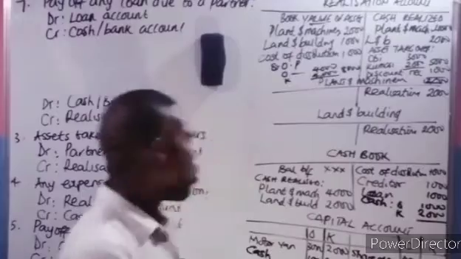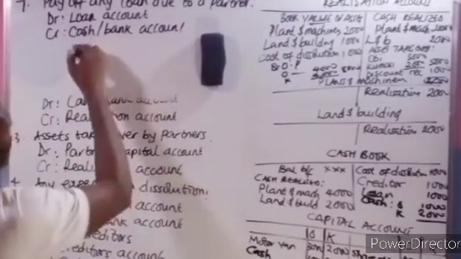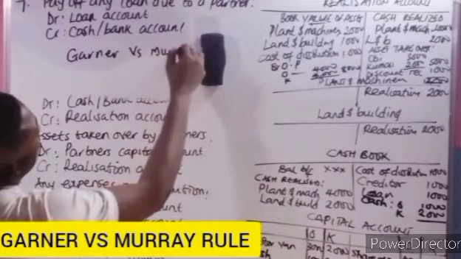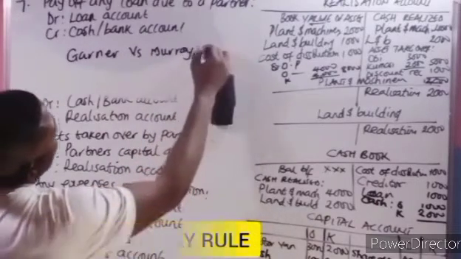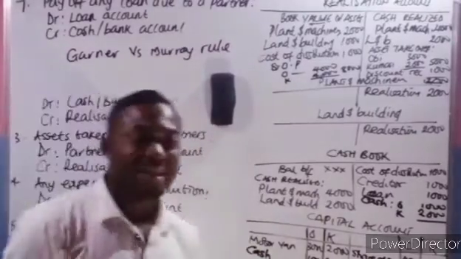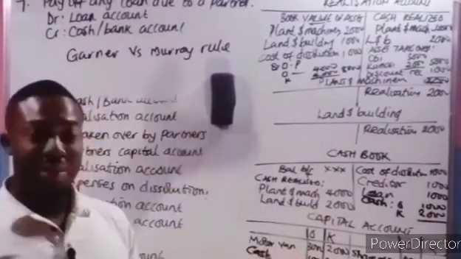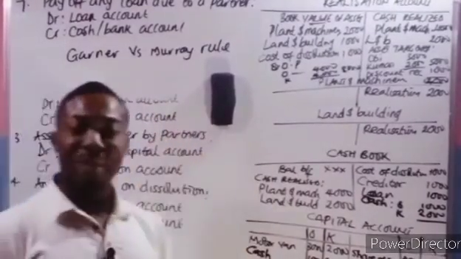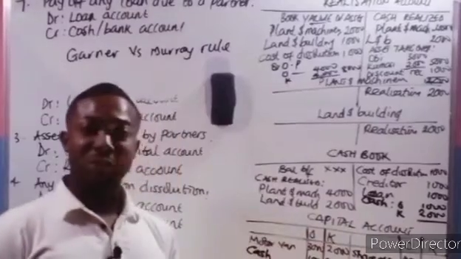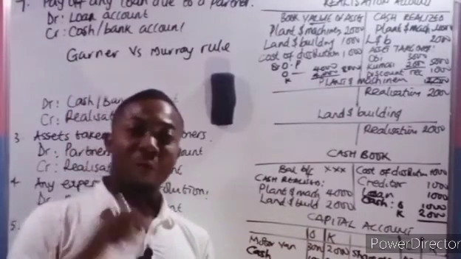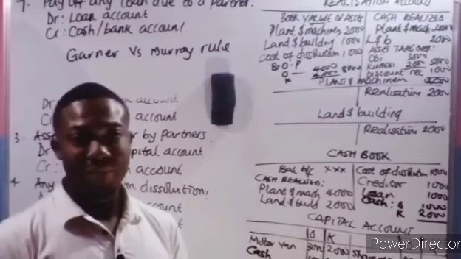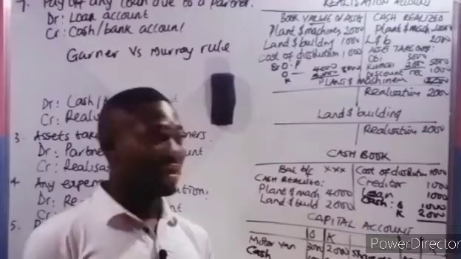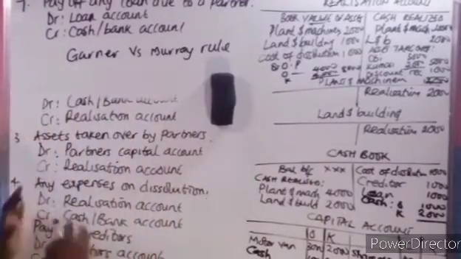This rule is what we call the Ghana versus Murray rule. It states that if a partner is insolvent and cannot bring in cash when it's required, the other solvent partners will have to pay for those debts as regards the ratio of their fixed capital accounts. Okay, that's what it states. So that is how to prepare it, and these are the accounting entries.